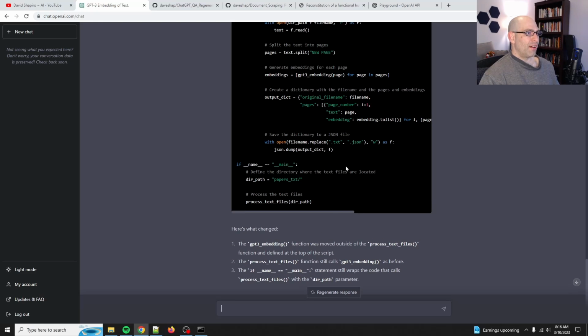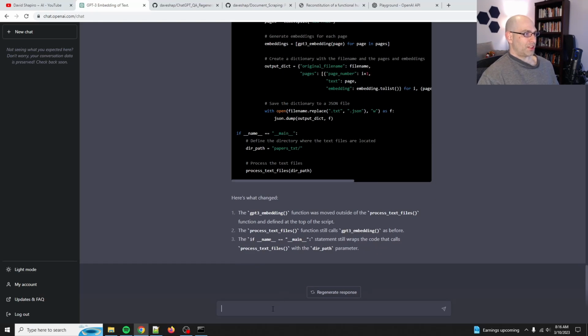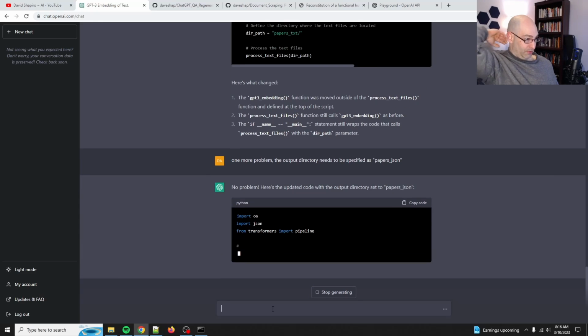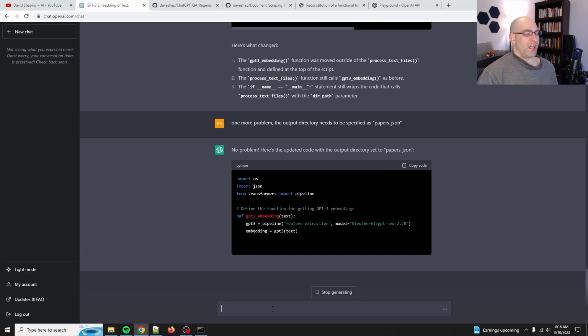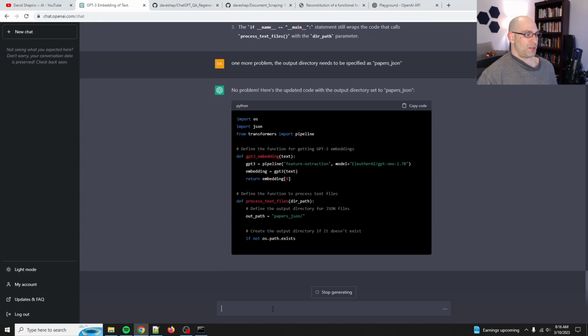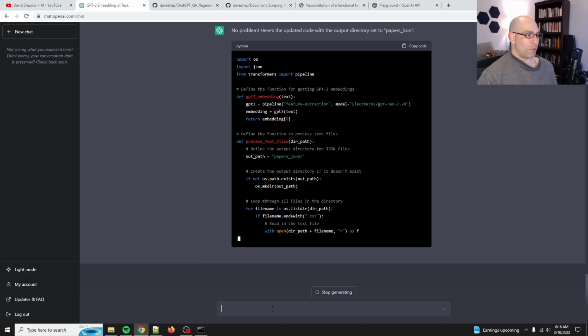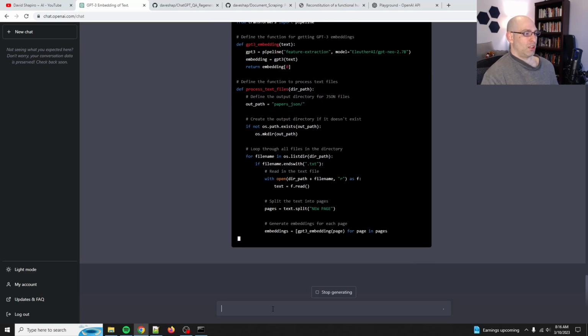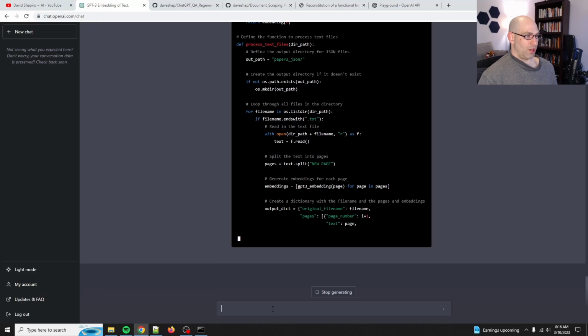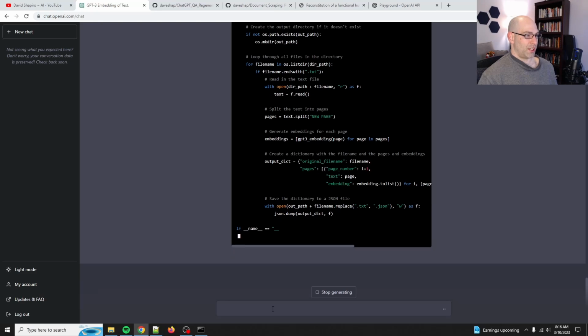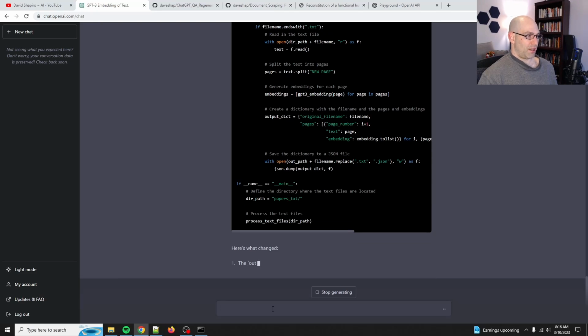And then let's see. Oh, one problem. One more problem. The output directory needs to be specified as papers underscore JSON. And see, this is why I don't like using Copilot, because you don't have a dialogue, right? It's just guessing what you want. And then what I can do is I can just look at this and say, okay,